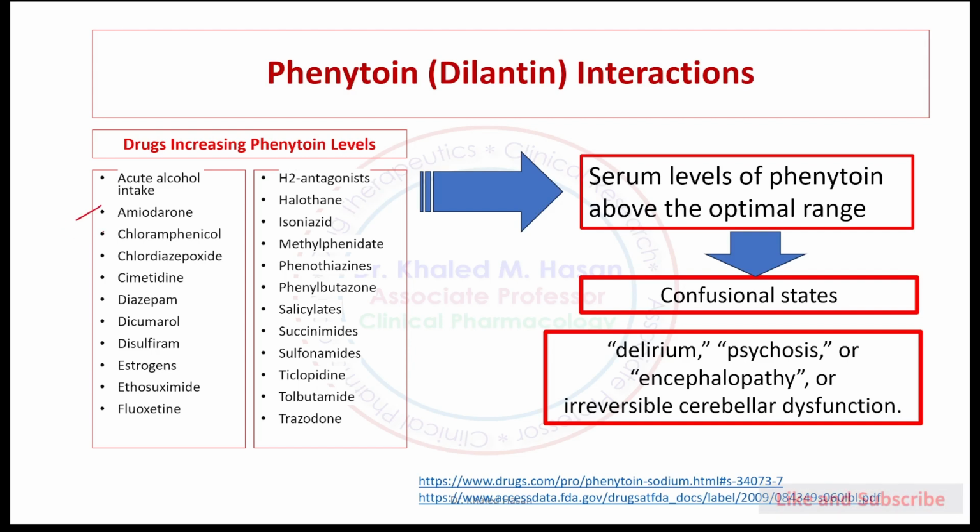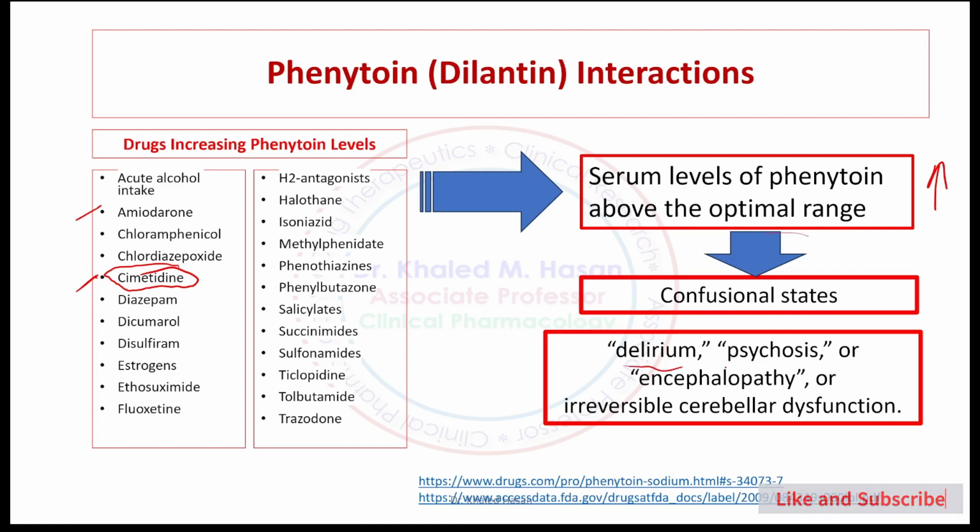Amiodarone belongs to the cardiac antiarrhythmic drugs. Chloramphenicol, cimetidine, one of the most popular medications, not popular in practice, but cimetidine inhibits metabolism of phenytoin. This will lead to increased level of phenytoin. Serum level of phenytoin will be above the optimal range, and this will lead to toxicity of phenytoin.